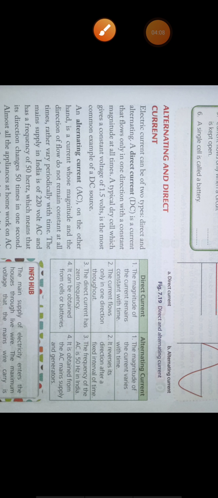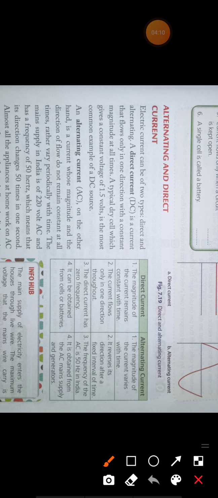So what we have learned is that in DC current the magnitude of current remains the same, but in AC current the magnitude of the current varies with respect to time.